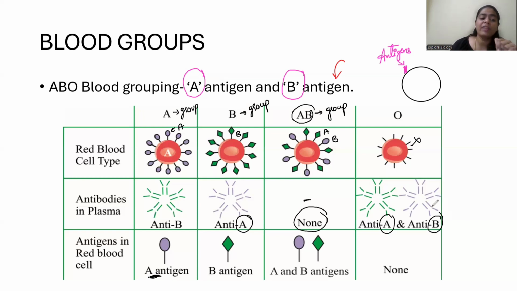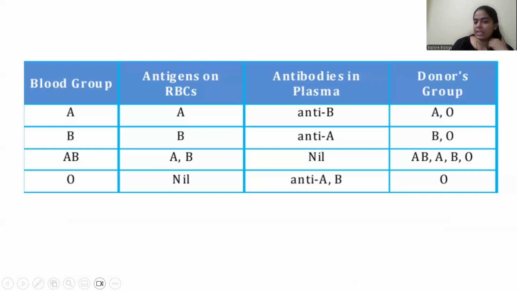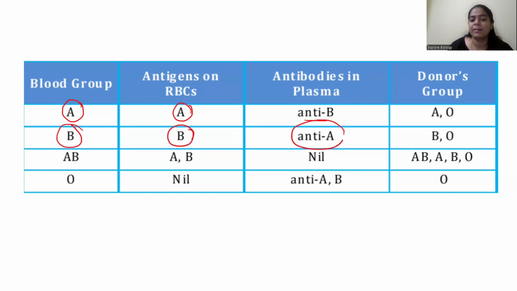So A blood group will have A antigen, B antibody. B blood group will have B antigen, A antibody, right? So here you can see clearly. A blood group will have antigen A and antibody B. B blood group will have antigen B and antibody A. AB will have both the antigens and no antibody. O will have no antigens, both the antibodies. Okay, right? Now, who is the donor group?